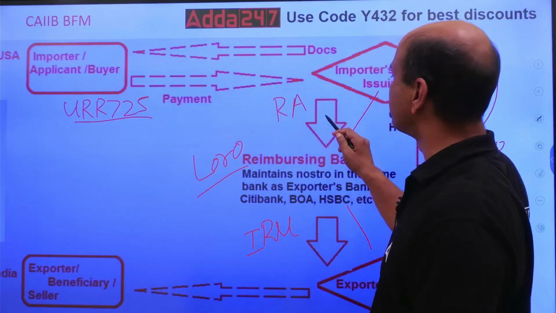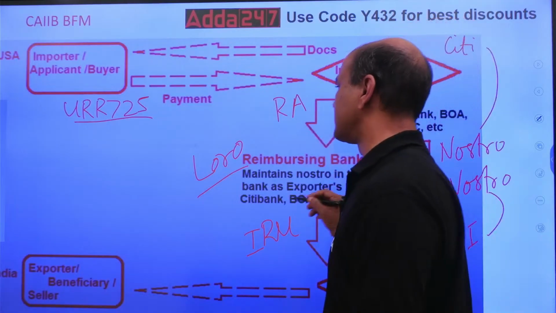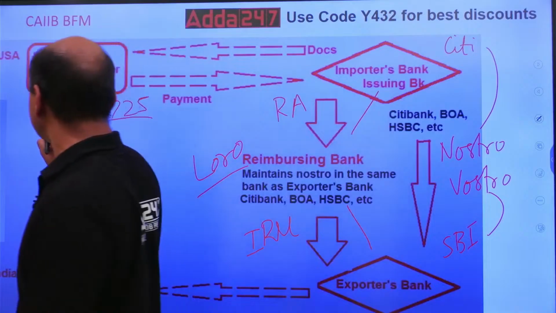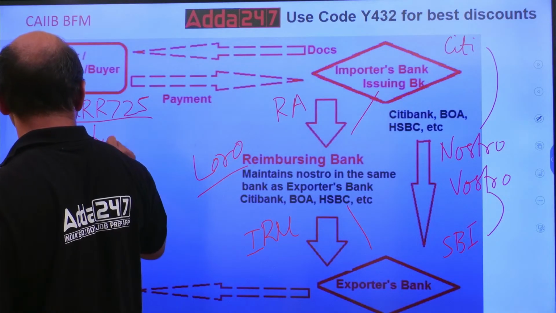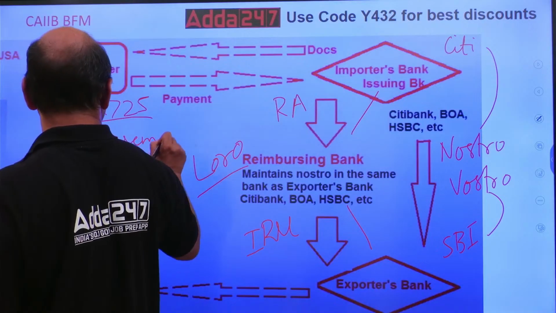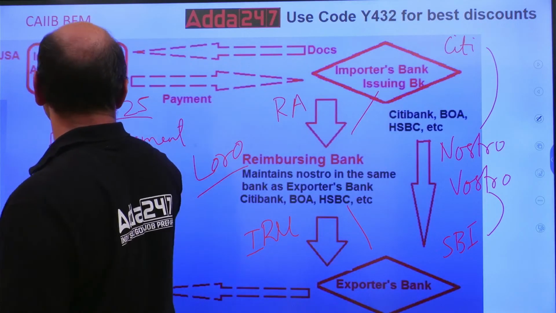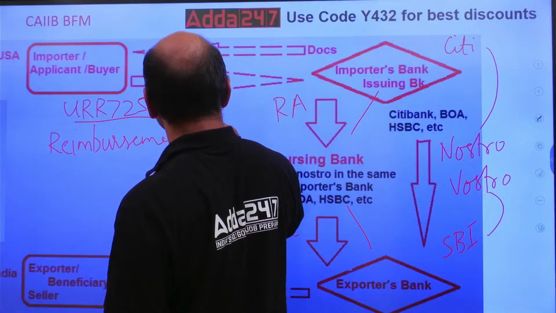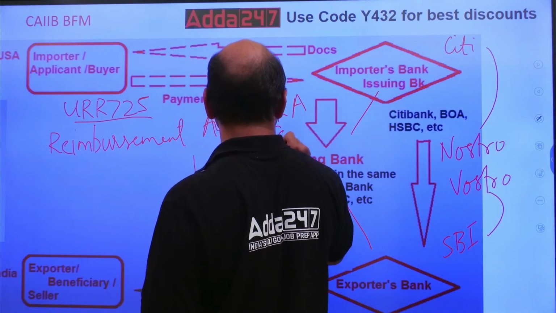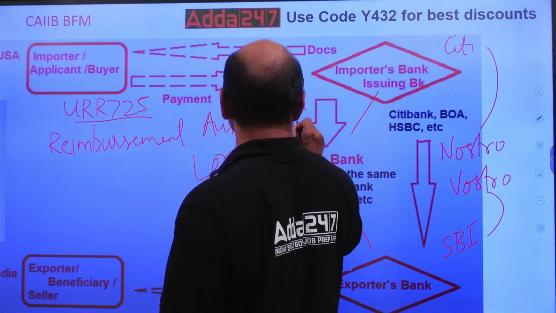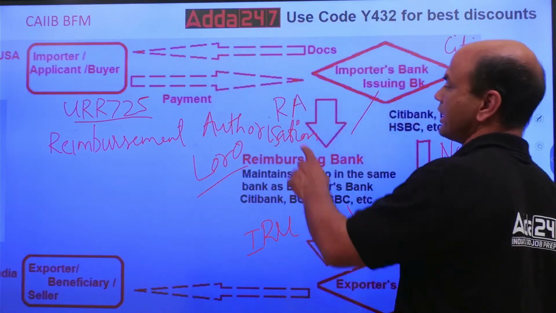RA is reimbursement authorization. I'll write the full form over here. Reimbursement authorization. Okay, this is RA.